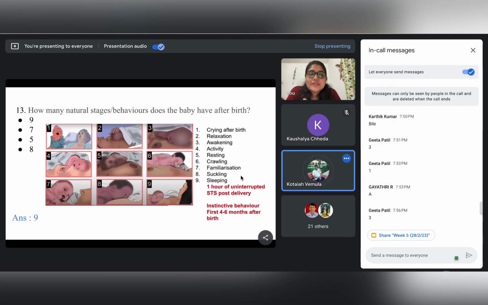So if we consider breastfeeding, not the moment from which the breastfeeding is taking place, not the suckling, but the entire breastfeeding process, then obviously, after the delivery, the baby has to be kept in such a position so that the baby is able to do the breast crawling, and then this will culminate into the breastfeeding.